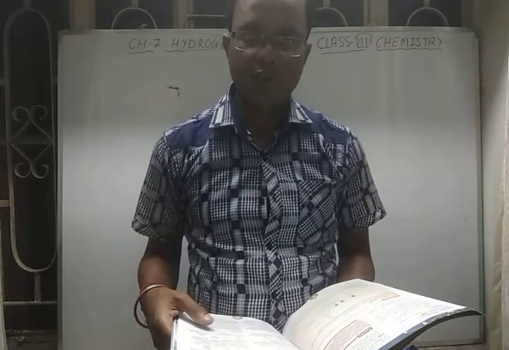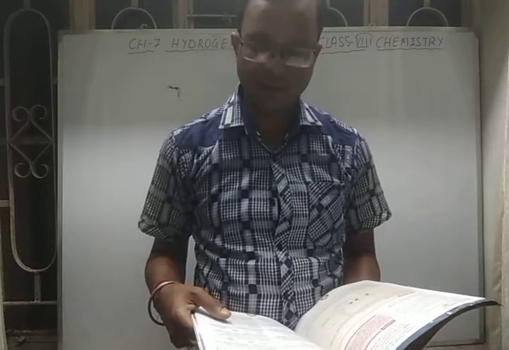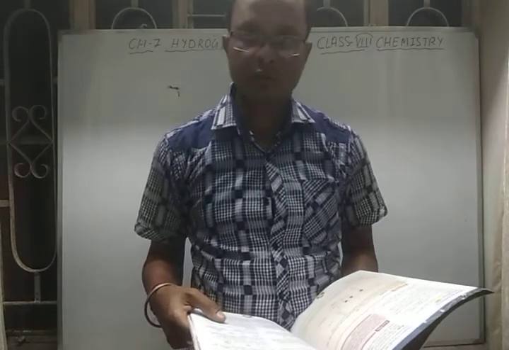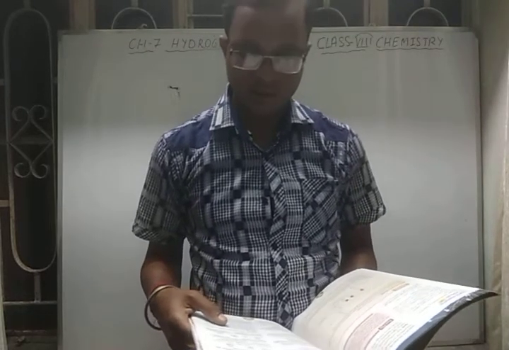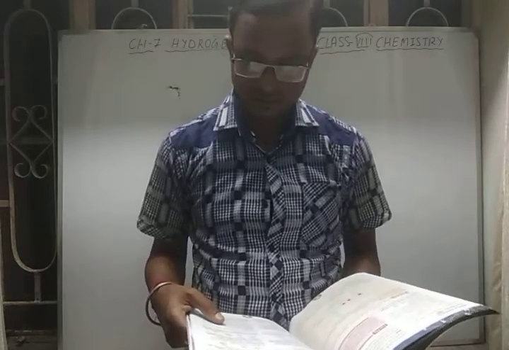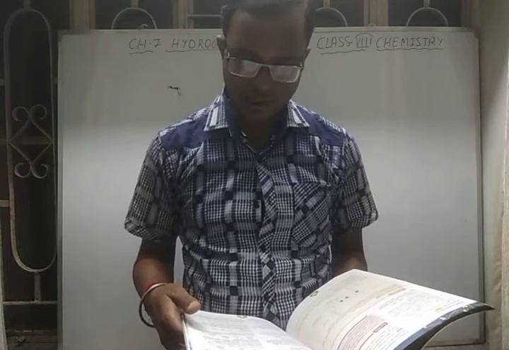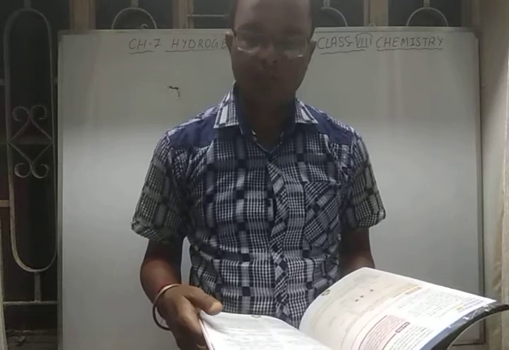Hydrogen with nitrogen, it gives ammonia gas. Hydrogen with sulfur, it gives hydrogen sulfide gas. Then reaction of hydrogen with carbon in the presence of nickel and cobalt as catalyst at 520 degrees Celsius, the preparation of methane.